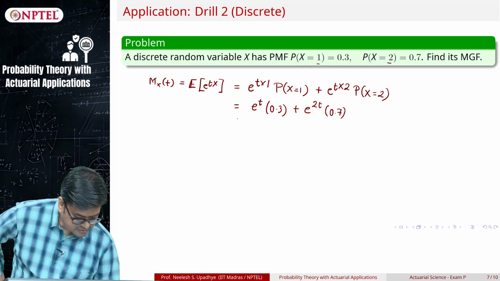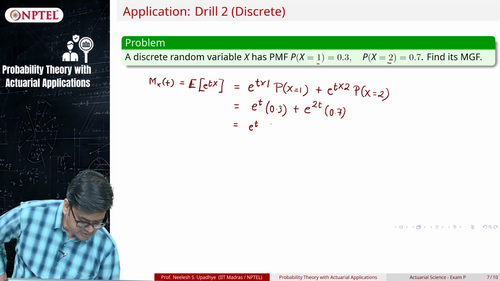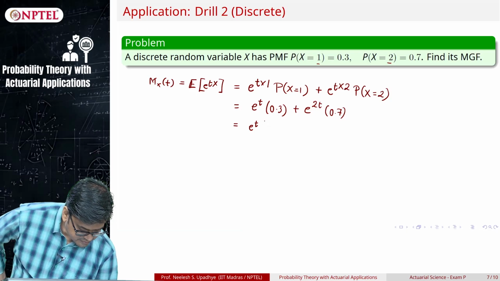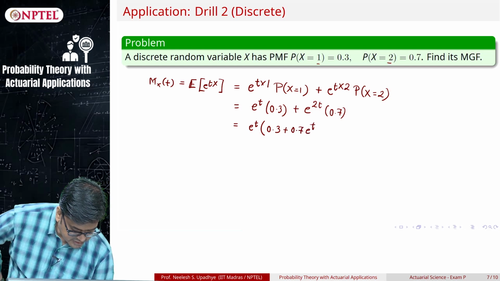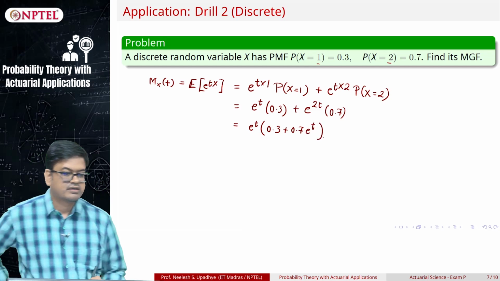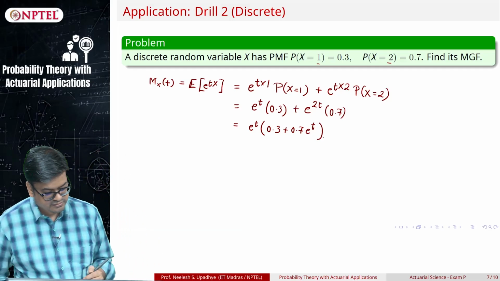That is all. So I have the answer, right. So it becomes e raised to t, into 0.3 plus 0.7 e raised to t. Okay, that is my answer.